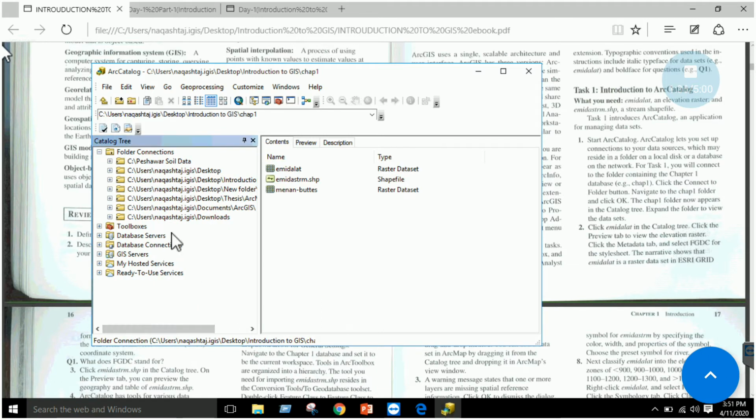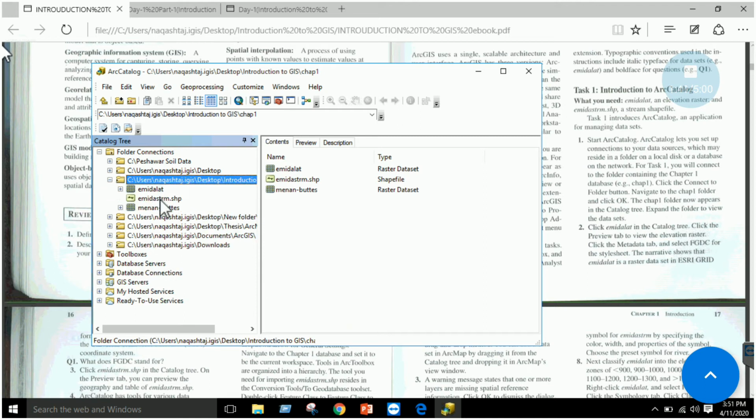Okay, now you can see that once I connected my folder to this section, I have 3 data sets over here. So here you can see the data type, raster, shapefile, raster, right? So first thing, we have added the data. The next thing is to see what type of data it is, right? This is the raster data. If you remember, we have seen that raster data is a gridded data, right? If you have a satellite image, that is mostly a type of raster data.